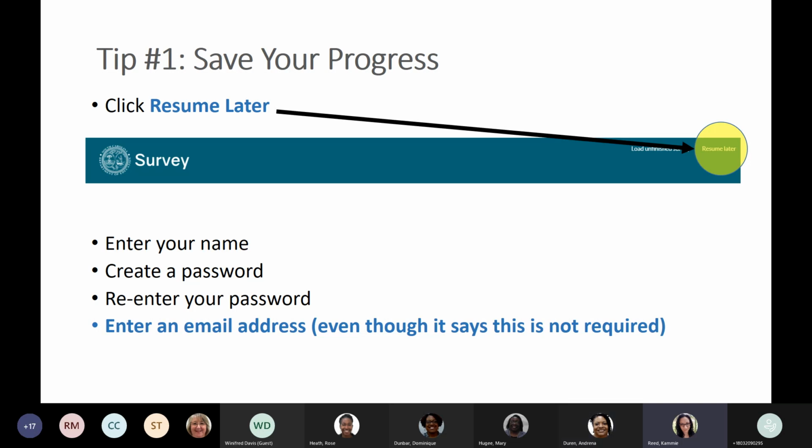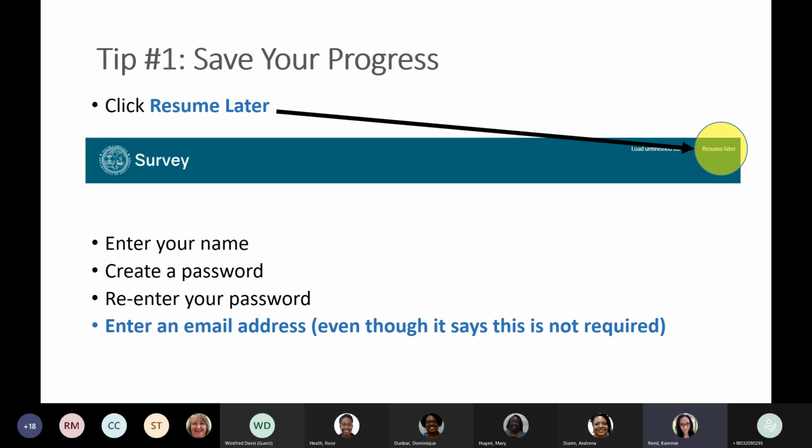So step number 1, and probably the absolute most important, and I know some of our directors who haven't quite started their process yet have already done this, because I can see which ones have started. The very first thing when you go in there is, in that top right corner, click resume later. It is going to ask you for a name.